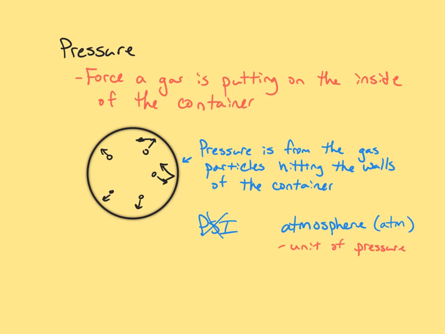If you ever look on the side of a tire, maybe it be a car tire or a bike tire, you might see the suggested pressure reading in pounds per square inch, but sometimes you see it listed in atmospheres. And so now you know what that means. It's a pressure unit of gas inside a tire. You might be wondering, how are pounds per square inch and atmospheres related? I tell you that usually a tire is suggested that you fill it up to 30 psi, or 30 pounds per square inch. Well, that's roughly equal to about 2 atmospheres of pressure. Now, you'll never have to know that. I was just kind of telling you for context.